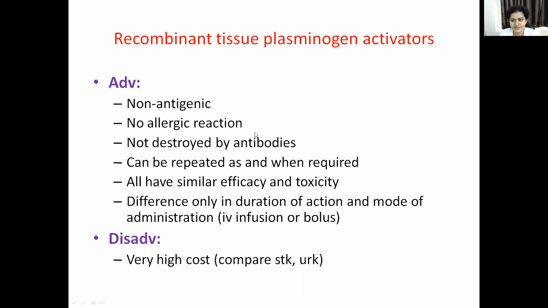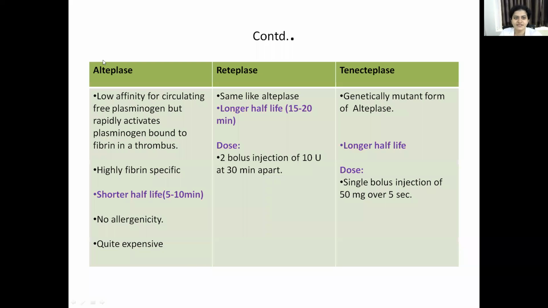All the three drugs will have similar efficacy and similar toxicity. The only difference between these drugs will be in duration of action and mode of administration. Some drugs are given as IV infusion or as bolus. So the only difference is in relation to their duration of action and mode of administration. The disadvantage is that it is very costly. As it is derived from recombinant DNA, we can know that it will be high cost. So compared to streptokinase and urokinase, it is a very high cost. So the drugs are alteplase, reteplase, and tenecteplase.